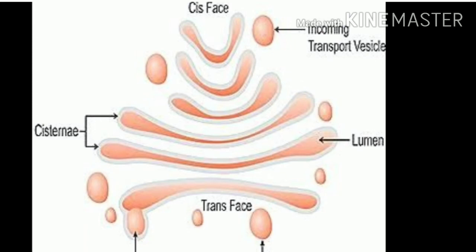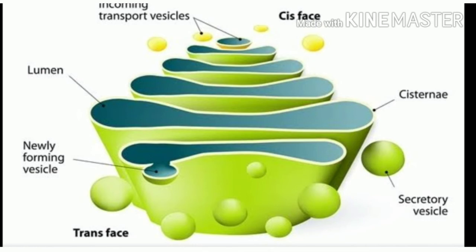Now you can see the correct diagram of the Golgi body. In the Golgi body there are two phases. One is the cis phase and one is the trans phase, correct? Here you can see this is the cis phase and this is the trans phase. And this Golgi body is made up of flattened cisternae. This is cisternae.